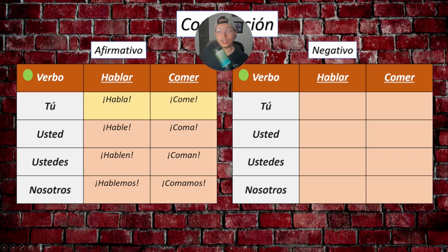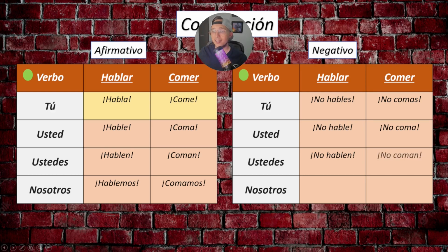Now, in negative, and this is where it gets really interesting, in negative we use the subjunctive for all the subjects, okay? So if we say, hey, don't speak, we say, no hables. One more time. No hables, don't speak. Or no comas, don't eat. No comas. If we need to say this a little more formally, we say no hable, don't speak, or no coma, don't eat. If we refer to a group, we would say no hablen, don't speak, no coman, don't eat.